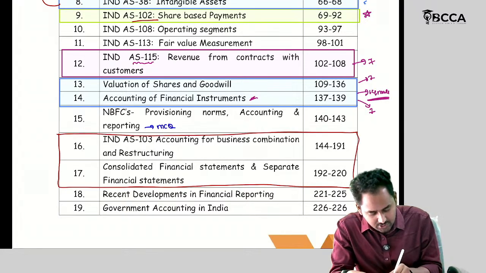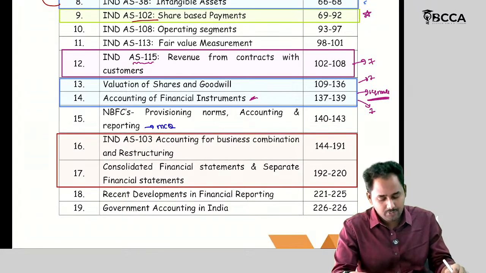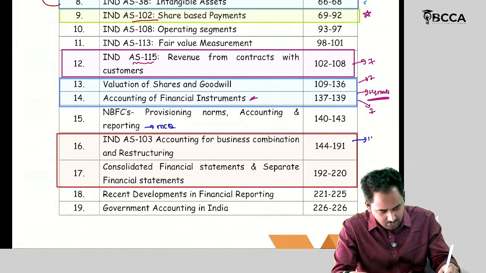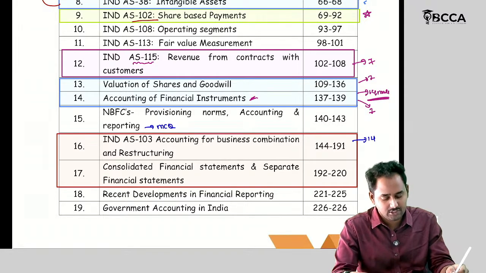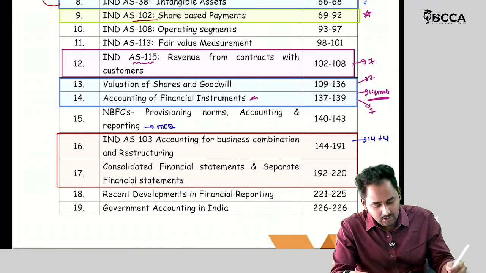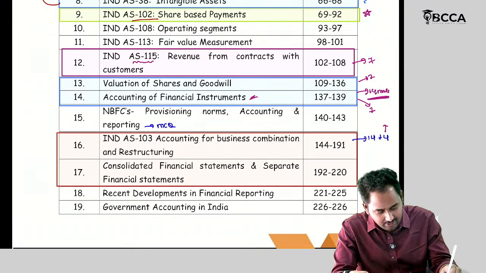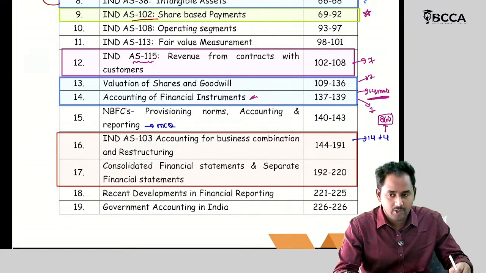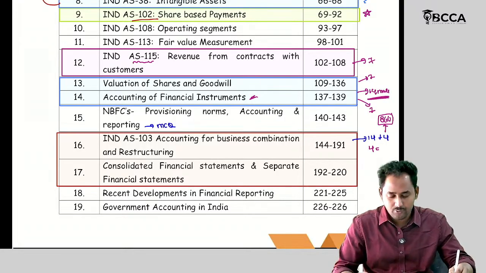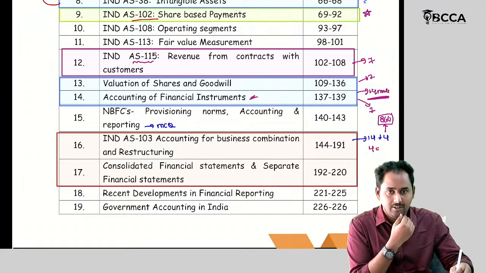Ind AS 103, accounting for business combinations and restructuring. From this chapter, 14 marks is definitely asked from Ind AS 103, in 8D or 8C, depending. So in the 8th question, a 14 mark question will be asked from Ind AS 103. Apart from that, at least 2 MCQs are asked from this chapter. So 14 plus 4 plus 4, total 18.